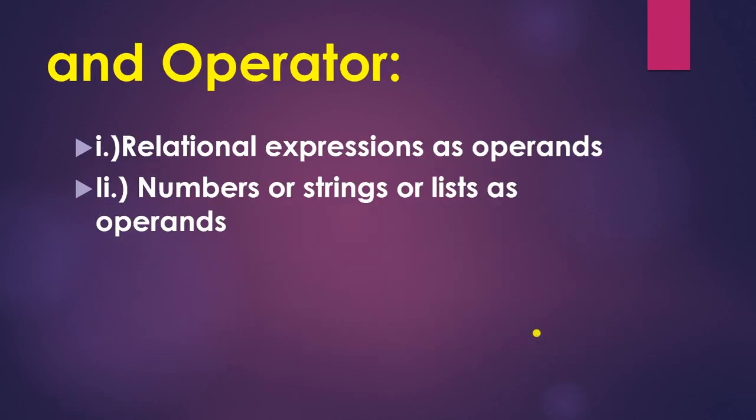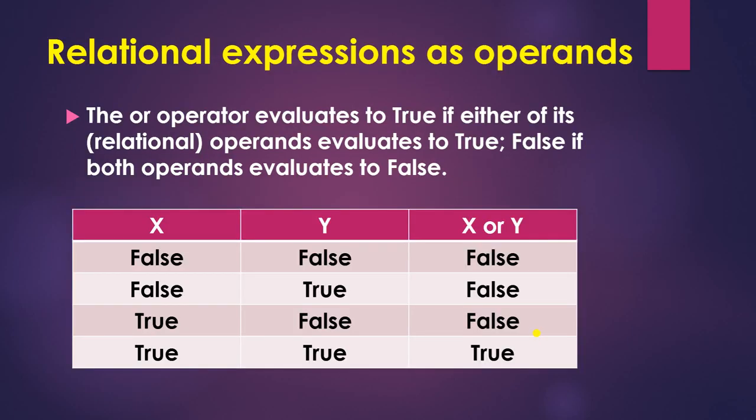The AND operator is also used in two ways, that is relational expression as operand and numbers, strings or list as operand. First is the relational expression as operand. In this, if the value of x is false, then it will give you false. Only if both x and y are true will it give you true, otherwise it will give you false.